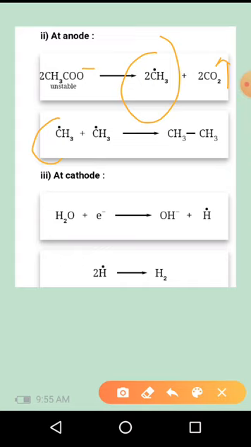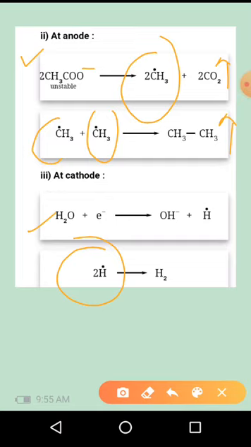After that, the methyl free radicals combine to give CH3CH3. So this is at the anodic side. At the cathode, a water molecule reacts with one electron to produce OH- and a hydrogen free radical. The two hydrogen free radicals combine to produce hydrogen gas. So this is the Kolbe electrolysis method.